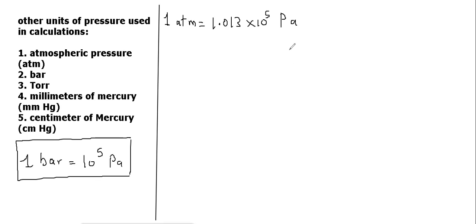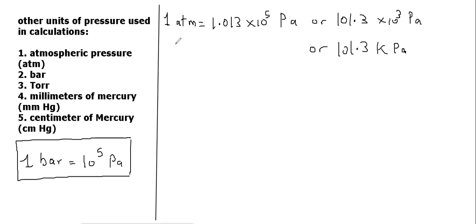If we multiply by 100, we can write 101.3 into 10 raised to power 3 Pascal, and 10 raised to power 3 means kilo, so we can write it as 101.3 kilopascal. So all three are the same.